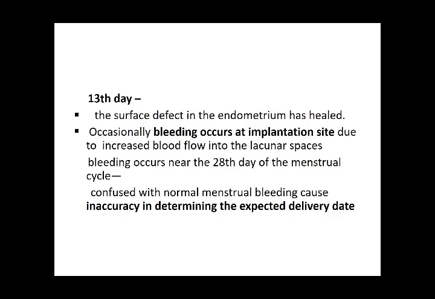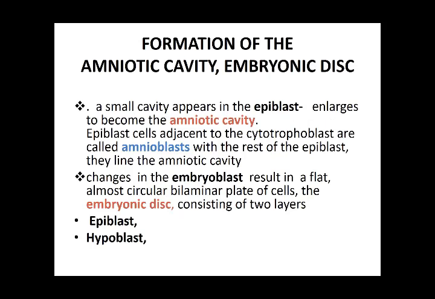But if, because of implantation, a certain amount of blood leaks, it might be confused with a small amount of menstruation, and that might give you an erroneous expected date of delivery. But it should be understood that it can be bleeding at the time of implantation.